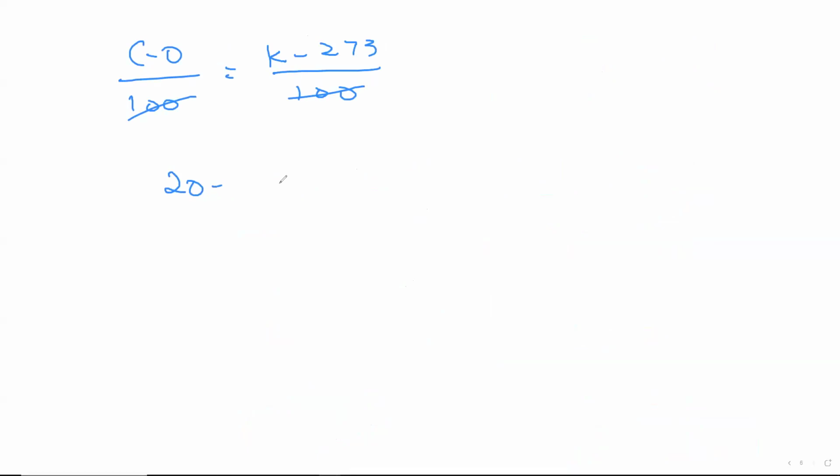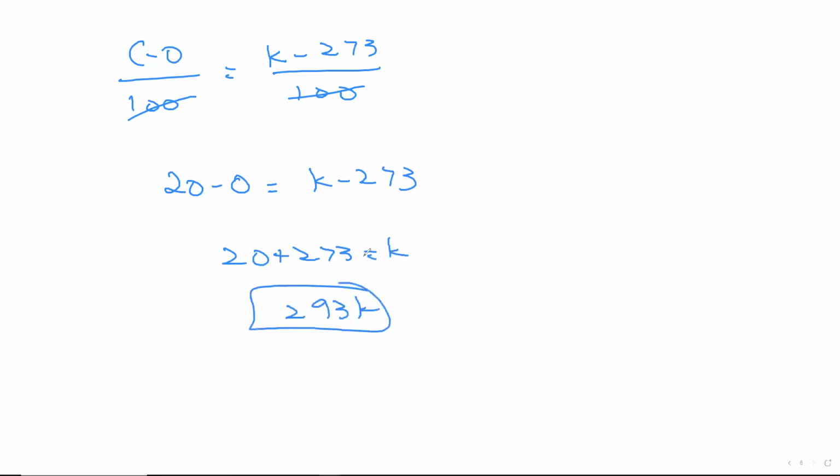20 minus 0 is equal to K minus 273. 20 plus 273 gives me K. This is the answer. 293 Kelvin will be the conversion of temperatures. Simple. So if you observe one thing properly, I have not put on degree symbol here. No degrees when it comes to Kelvin. It's directly Kelvin. Okay, for Fahrenheit or Celsius, you're supposed to put degree.